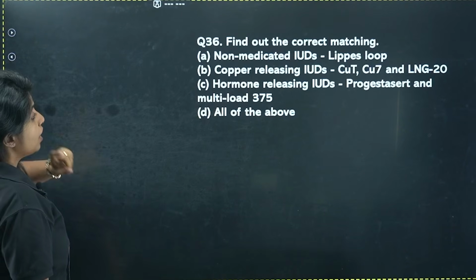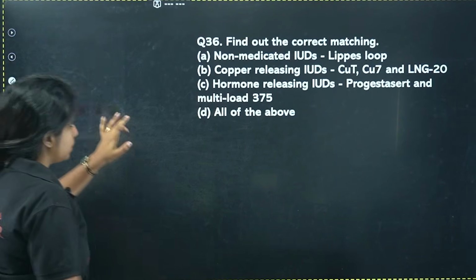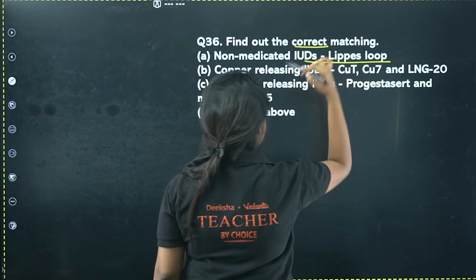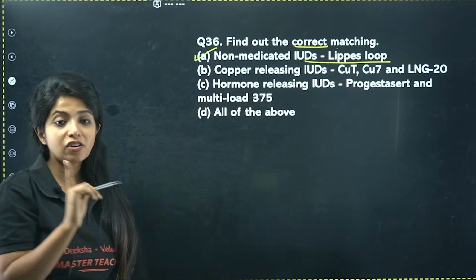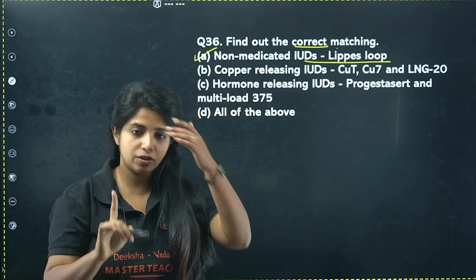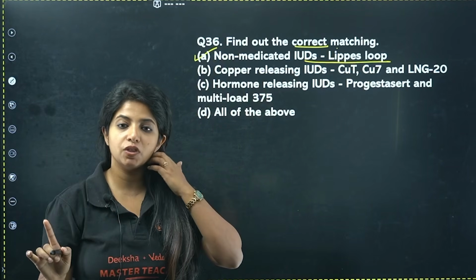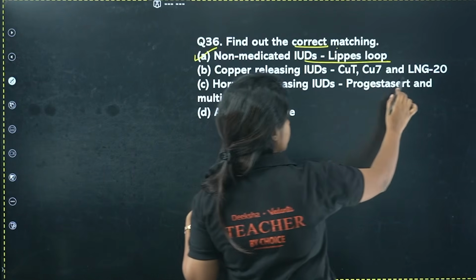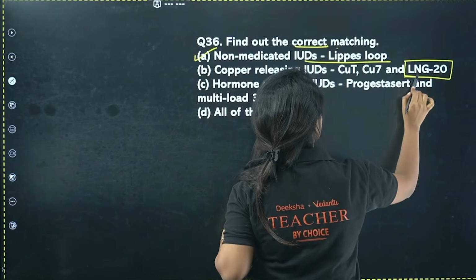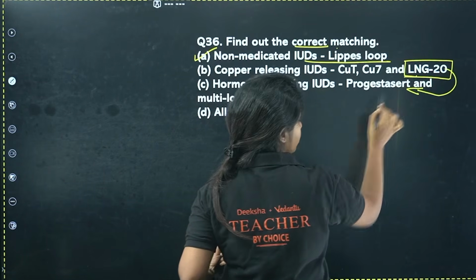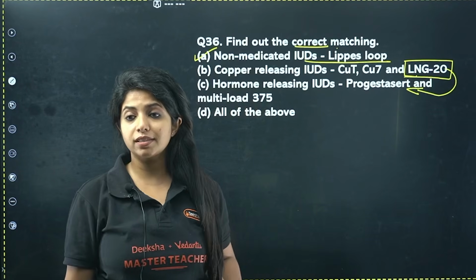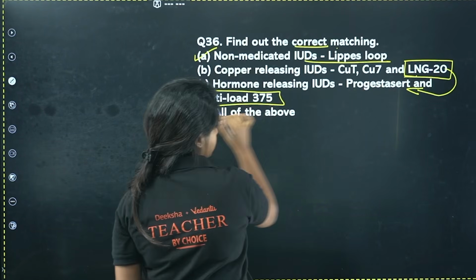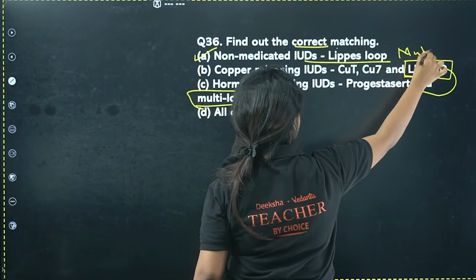Okay. Next, find out the correct matching. Non-medicated IUDs, lipase loop. The first statement itself is correct. Only one non-medicated IUD is there, an intrauterine device which does not release anything inside the uterus, and that is lipase loop. Copper releasing IUD, you have CuT, Cu7, LNG20. LNG20 is a hormone releasing IUD, not a copper releasing IUD. The replacement for that is multi-load 375. Here multi-load 375 should have come.